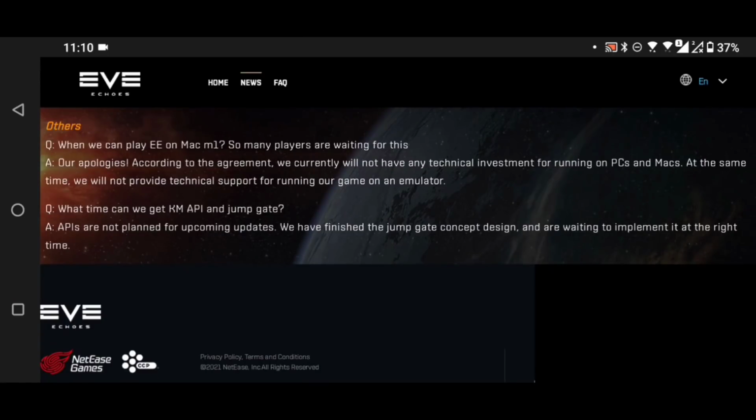It says here, though, our apologies, according to the agreement, we currently will not have any technical investment for running on PCs or Macs. At the same time, we will not provide technical support for running our game on emulator, and to me, this is absolutely the right approach.